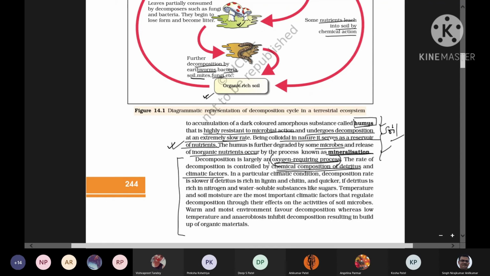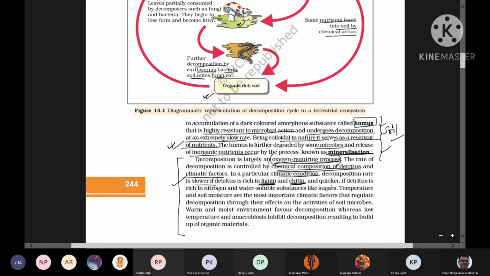तो पहले हम chemical composition की बात करें detritus की. The decomposition is slow if the detritus is rich in lignin and chitin. If the detritus is made up of lignin and chitin, then the rate of decomposition is slow. याद रखना भैया, right?